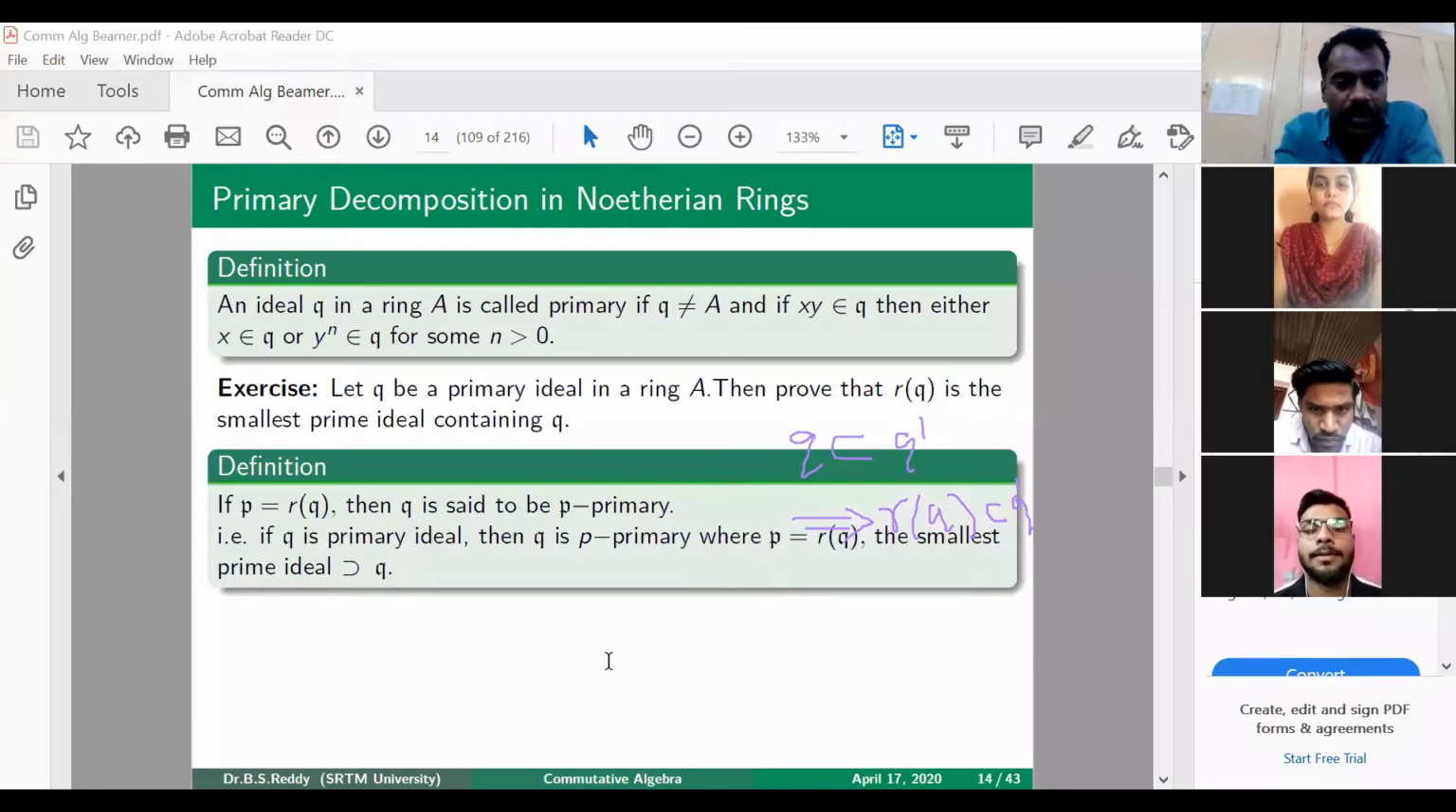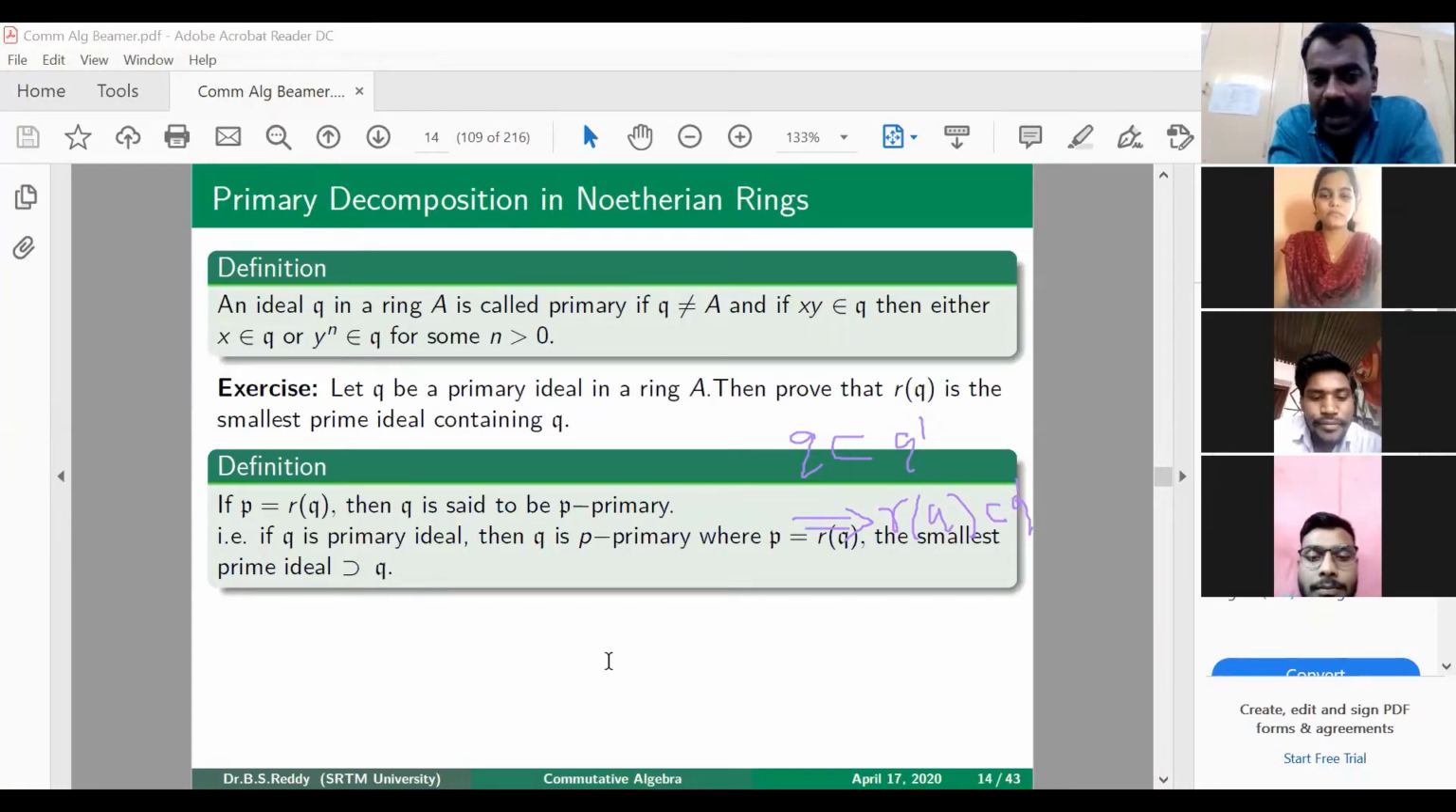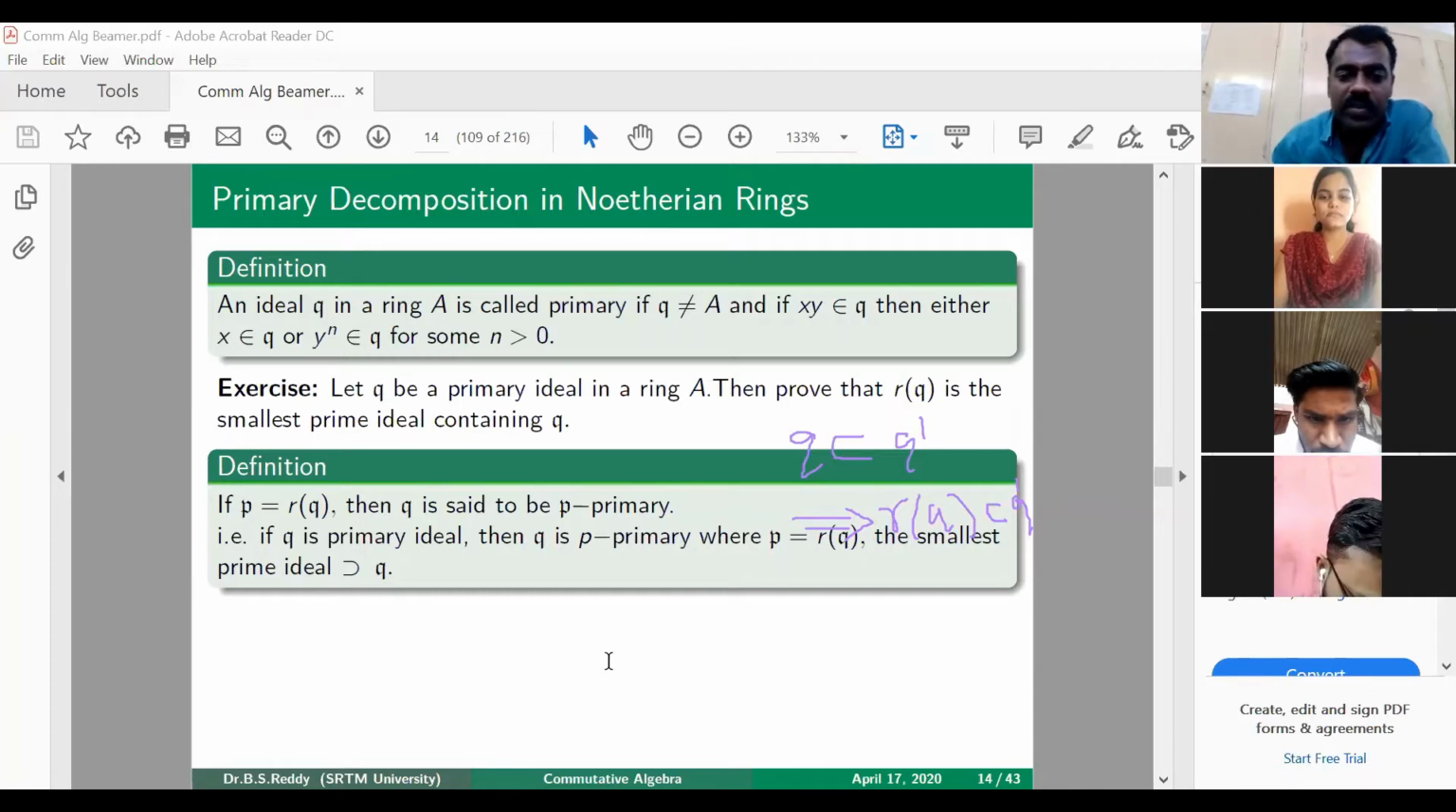Now the definition is this. Consider R of Q, which is the smallest prime ideal containing Q if Q is a primary ideal. Denote it by P. Then we say that Q is P-primary. What is the meaning of saying that Q is P-primary? Q is a primary ideal and P is nothing but R of Q. We will use this notion of P-primary later.